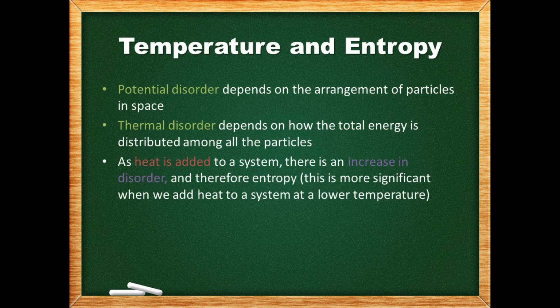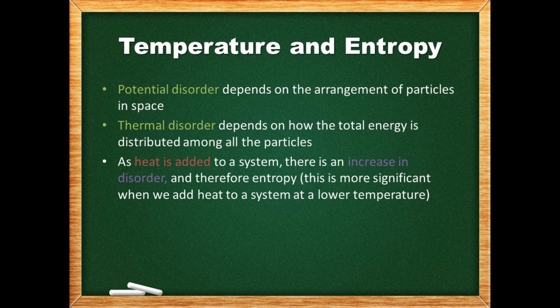When we are talking about the randomness or disorder in a system, there are two different kinds of disorder we refer to. Potential disorder depends on the arrangement of particles in space. Thermal disorder depends on how the total energy is distributed among all the particles. The more random the distribution of particles in space, the higher the entropy. The same can be said the more energy is distributed randomly. As heat is added to a system, there is an increase in disorder and therefore entropy.